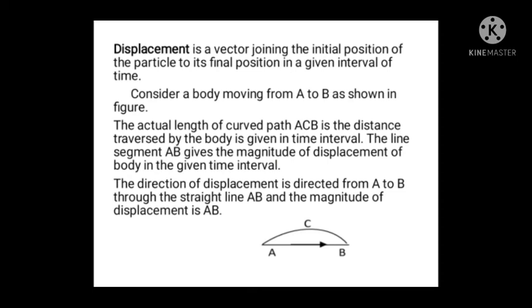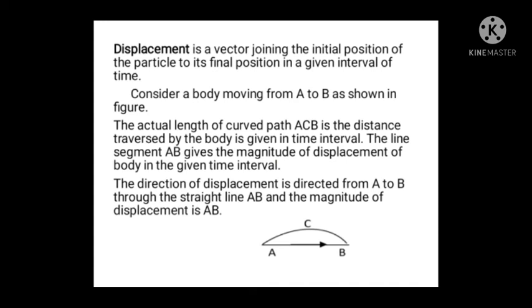That is the distance traversed by the body in a given time interval. The line segment AB gives the magnitude of displacement of the body in a given time interval. The direction of displacement is directed from A to B.